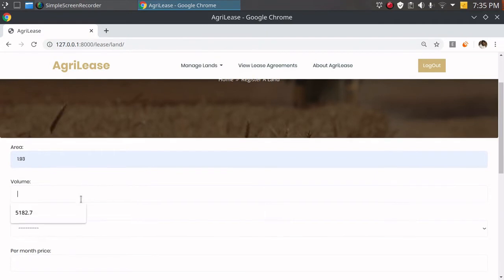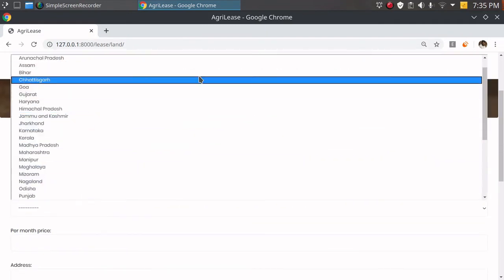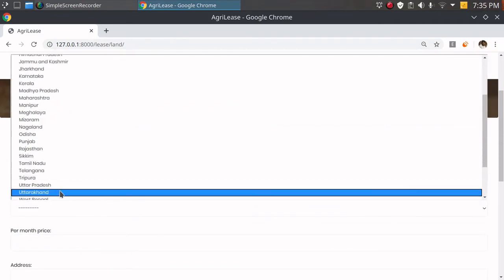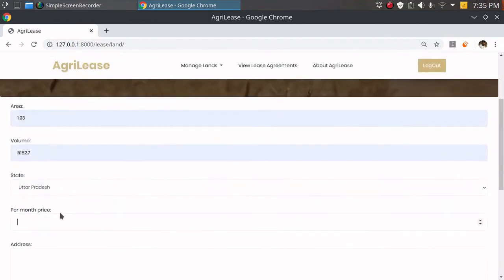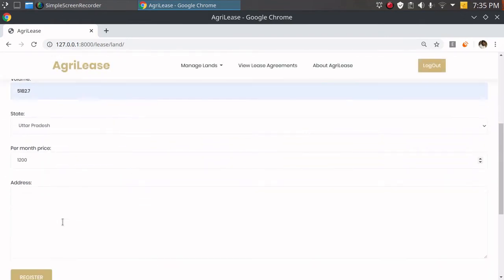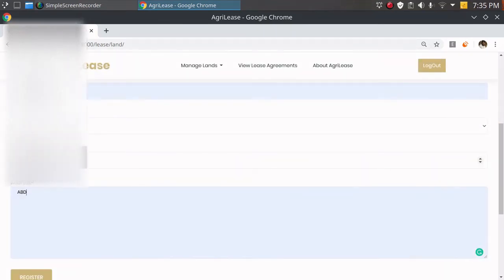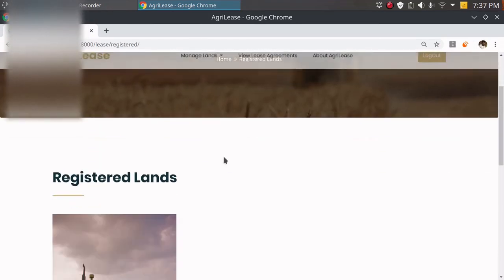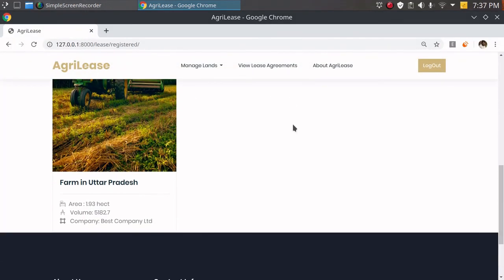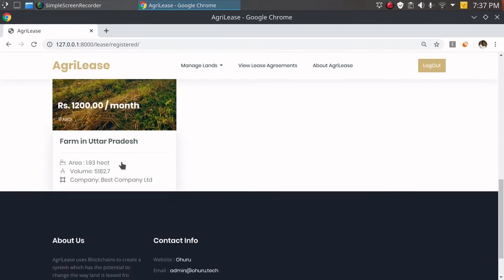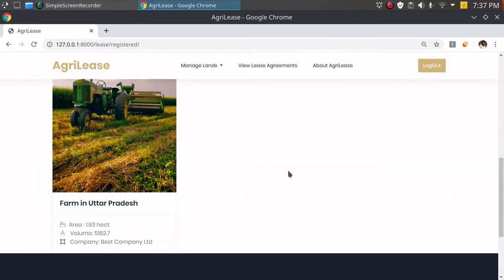I just fill some values: area, volume, and state. I'm going to choose Uttar Pradesh. And then I'm going to put the per month price as 1200 and the address is ABD. So I'm going to click on register. As you can see, the land is successfully registered. It is shown like this, 1200 per month, and it's in Uttar Pradesh with area and all.